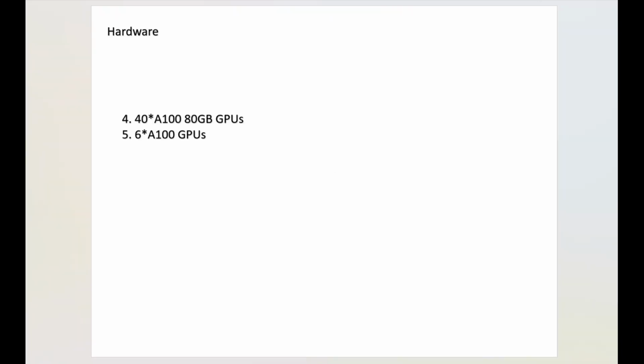Finally, regarding hardware, two solutions mentioned the hardware they used. The first place used 40 A100s, and the fifth place used 6 A100s. So winning a gold medal requires substantial hardware support, which translates to significant cost.